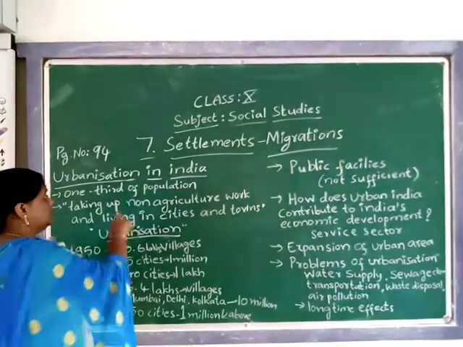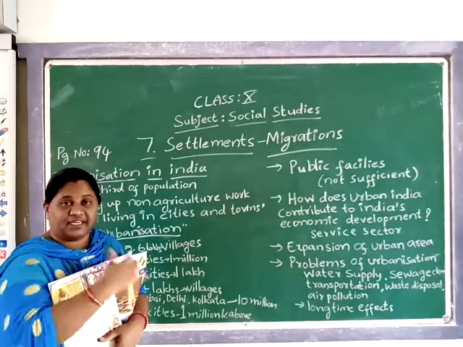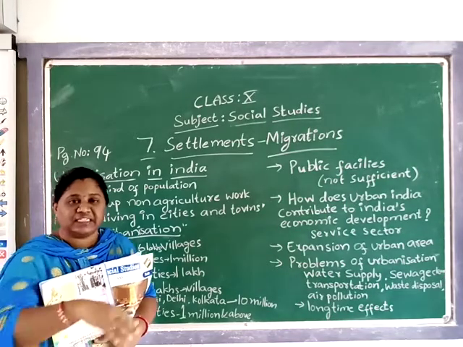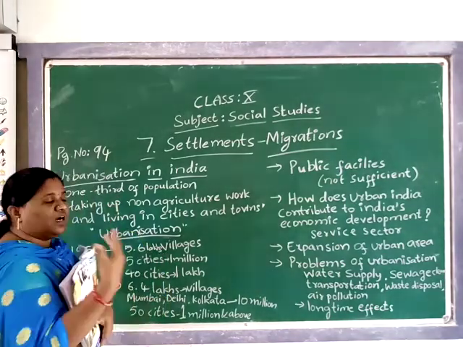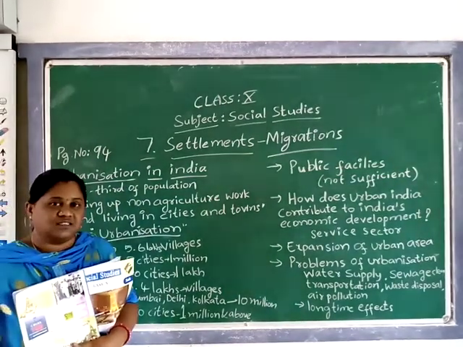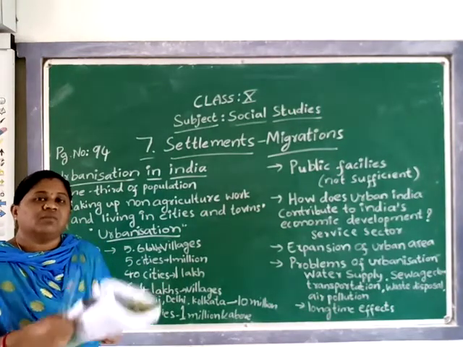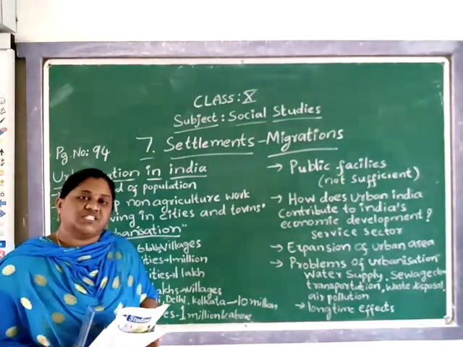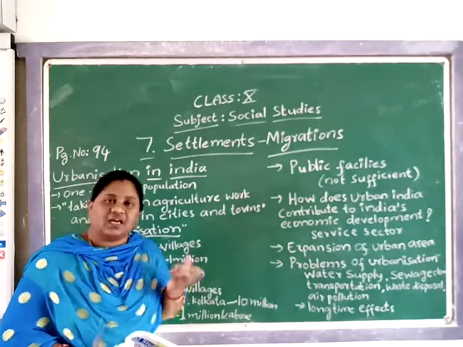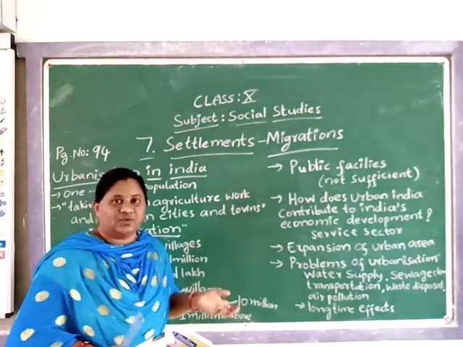How much population is there in the urban areas? One third of the population is living in urban areas in our India. So most of the population is in which areas, rural areas or urban areas? Obviously, rural areas.